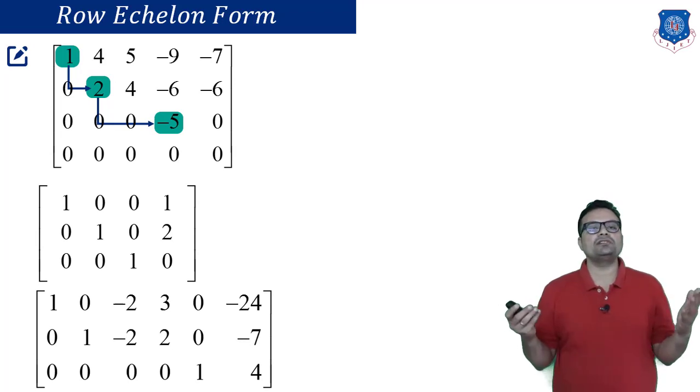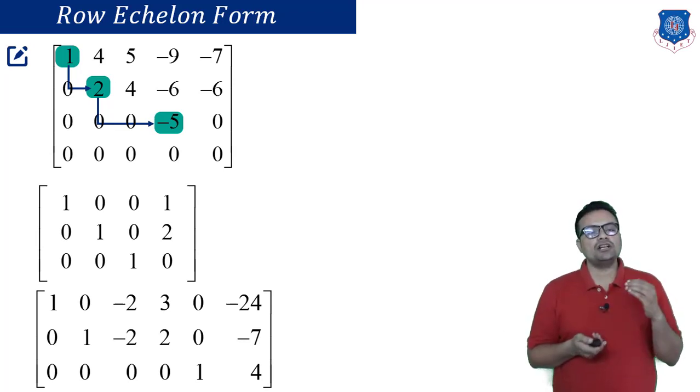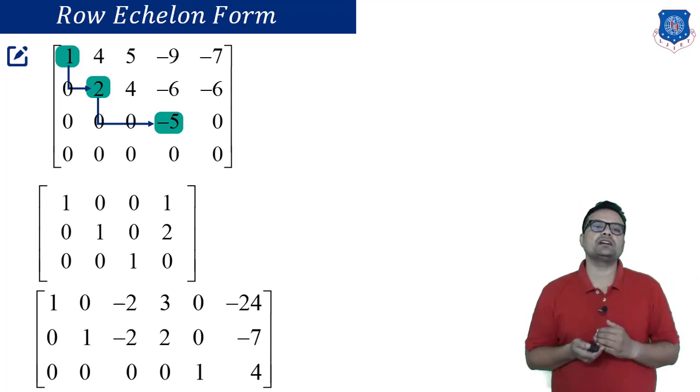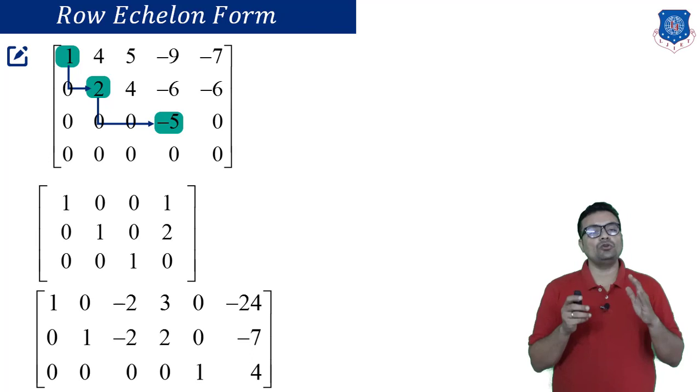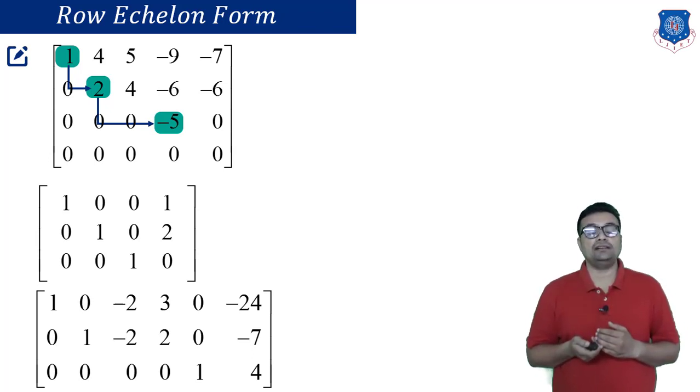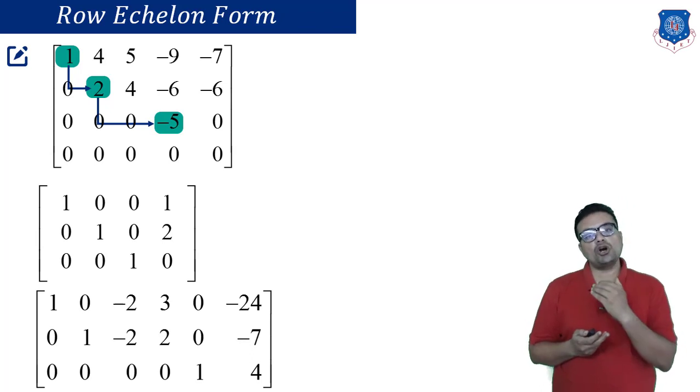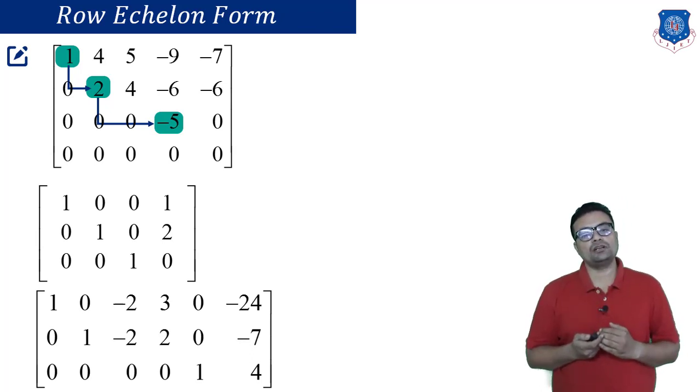Now let me consider one rectangular structure also. Now here there are 3 columns and 3 pivots again. My pivotal columns are 1, 2 and 5. Pivot positions A11, A22 and A35. Again all pivots are 1. So I hope this part is clear: what we mean by row echelon form and whether there are possibilities for rows and columns to be in row echelon form or not.